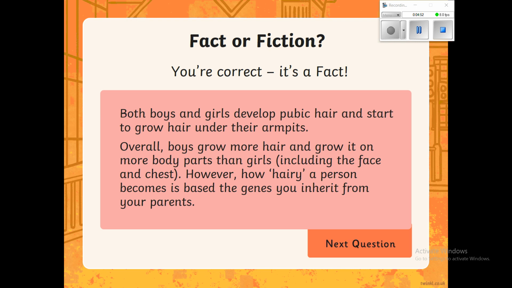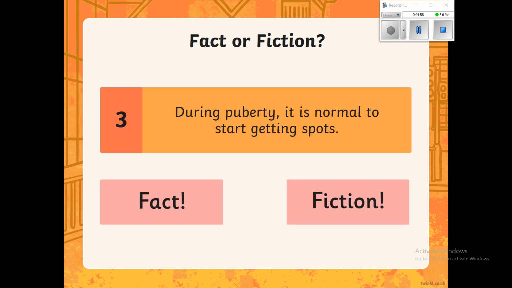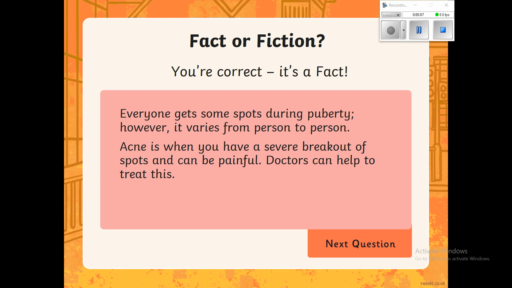Girls also can grow more hair, particularly on their arms and legs as well. Question number 3 then. During puberty, it is normal to start getting spots. So put down whether you think that's true or false, for fact or fiction. Okay, so of course it is a fact. So people do tend to get spots when they go through puberty.